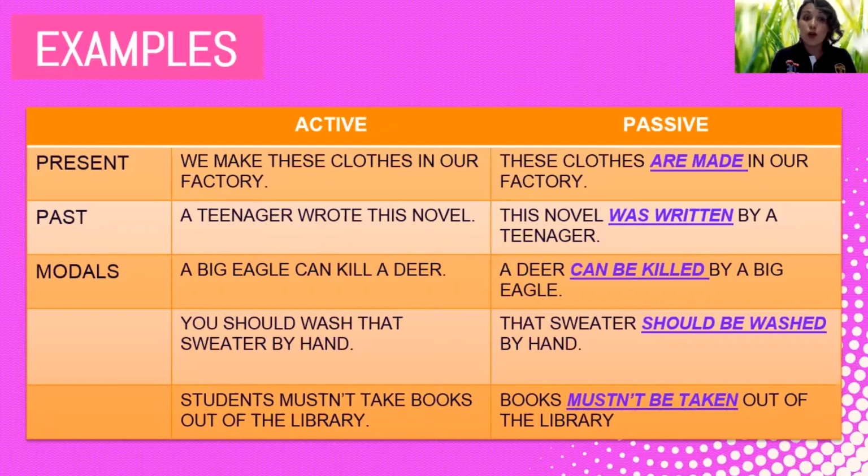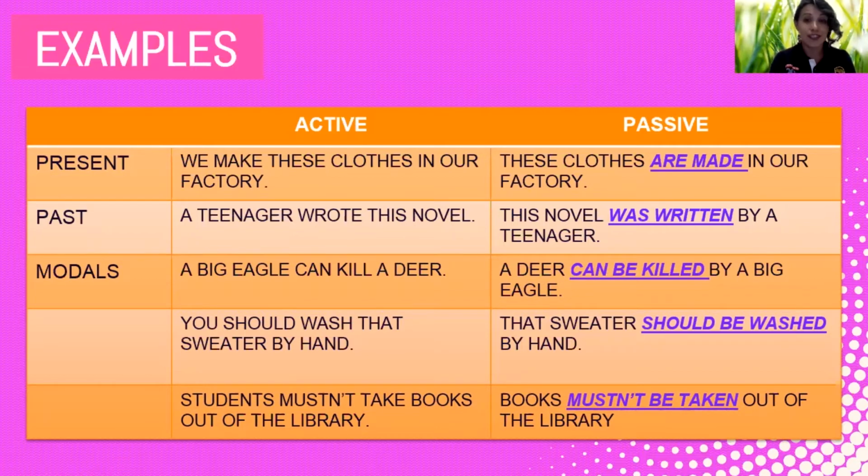And then we have modals. We can use whatever kind of modal. Here I put 3: can, should, and must, but also you can use will, could, etc. The first example says, a big eagle can kill a deer, okay? So, the passive voice is, a deer can be killed by the big eagle, okay?